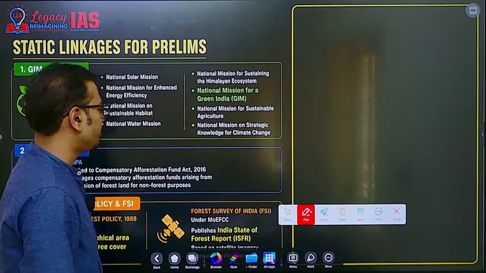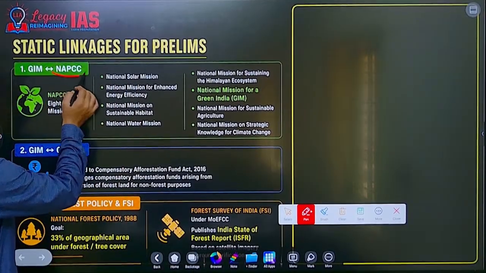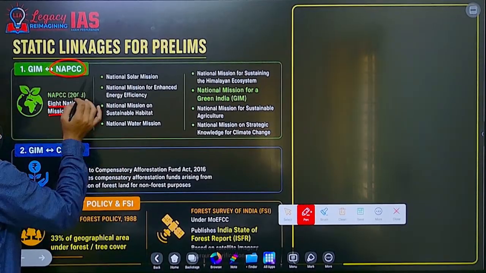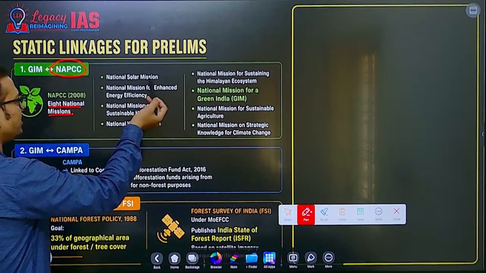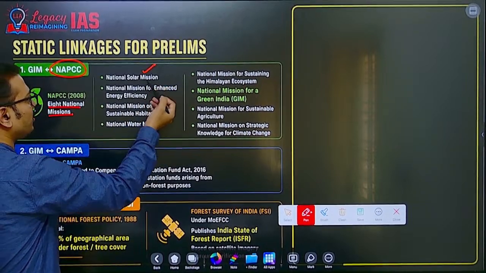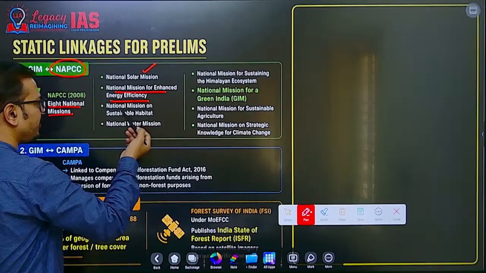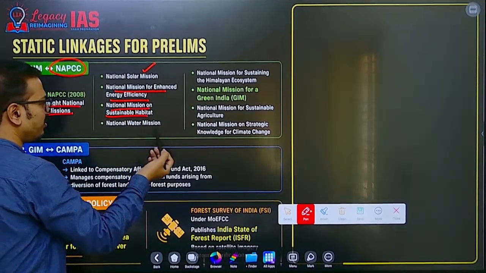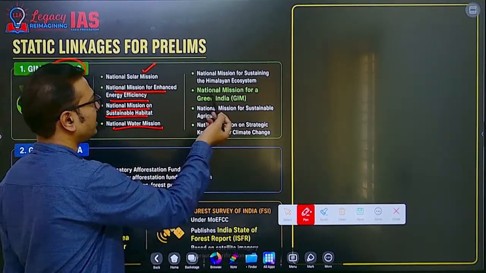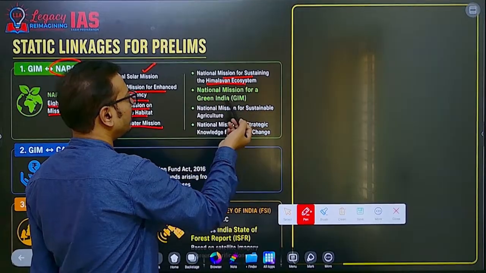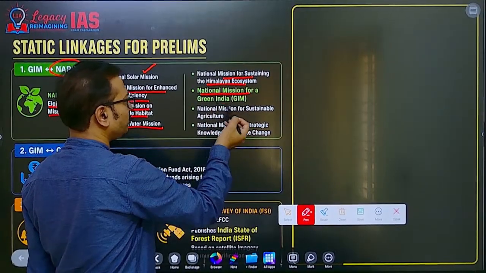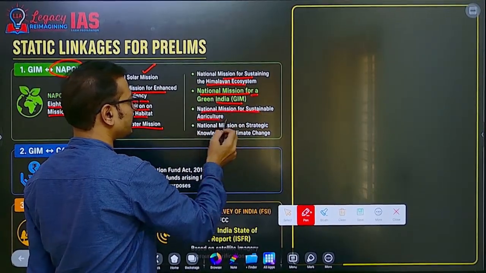Now, the static part from the prelims perspective: as part of the NAPCC, there are 8 national missions. This Green India Mission, along with the other missions: National Solar Mission, National Mission for Enhanced Energy Efficiency, National Mission for Sustainable Habitat, National Water Mission, National Mission for Sustaining the Himalayan Ecosystem, then Green India Mission, and National Mission for Sustainable Agriculture.